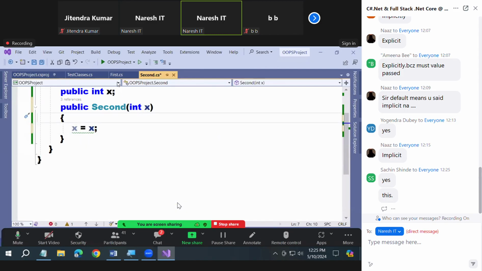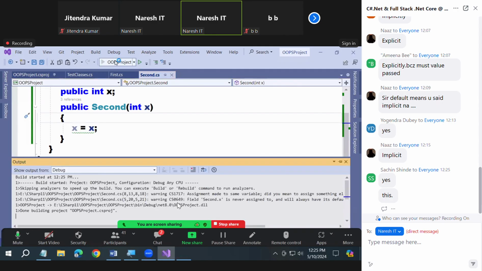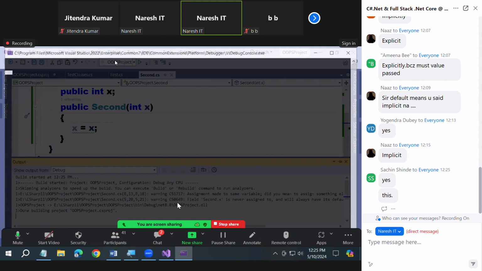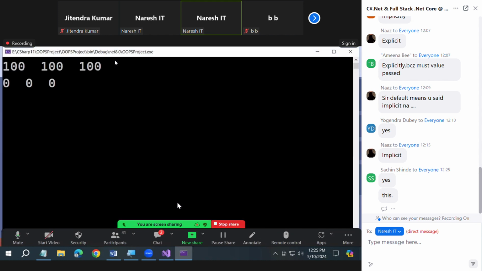Now when I run this code, I did not get an error. We are not getting an error in this particular case. There is no error coming here.